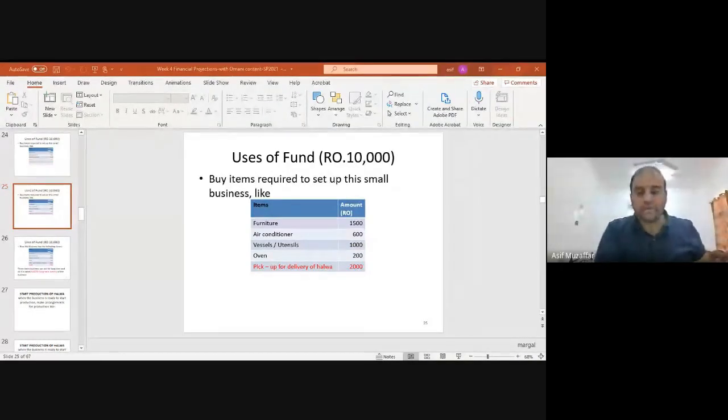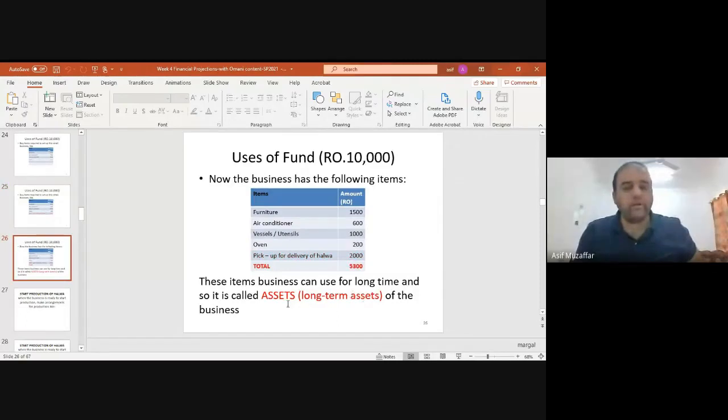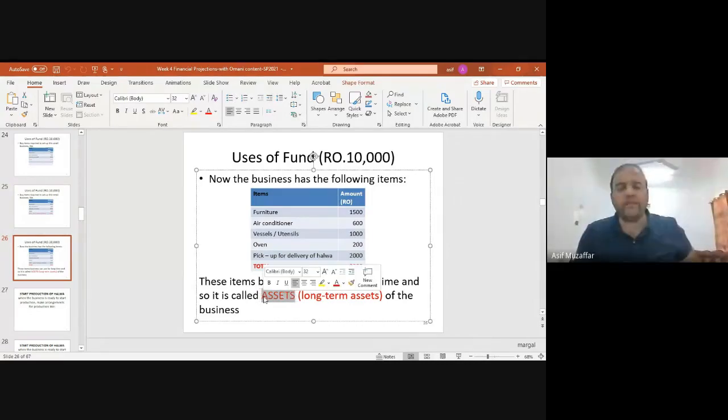So these are the assets of the company. You can call them long term, but you don't need to call them long term assets. You can just call them assets, because I told you if they are less than 1 year, you will call them direct expenses or indirect expenses. Tell me if you have any confusion till now.